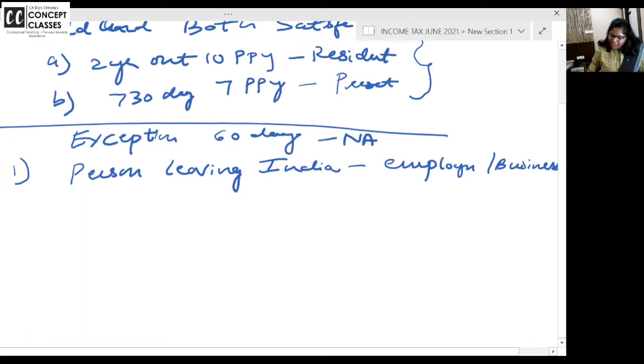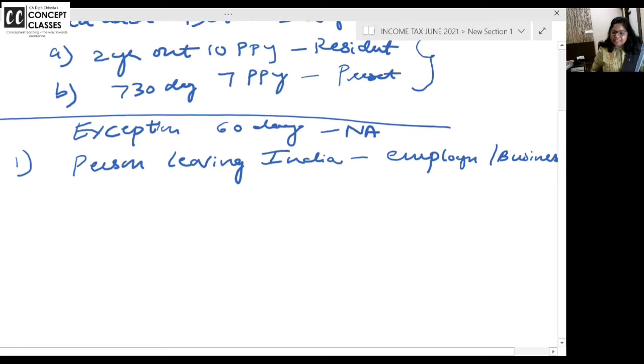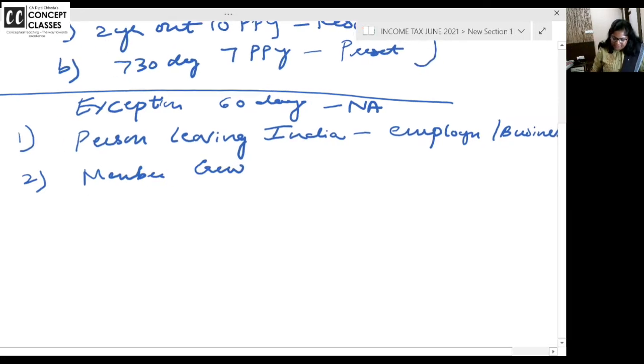Second, a member of crew. Then as per the discharge certificate, the days you leave India and come back, that many days count. And third one is a person of Indian origin or Indian citizen.